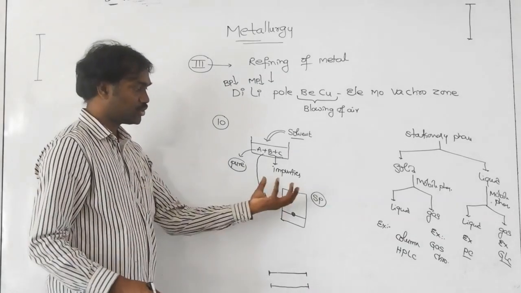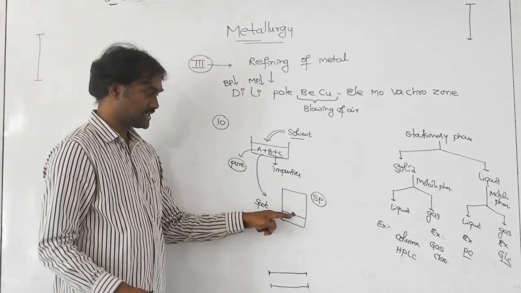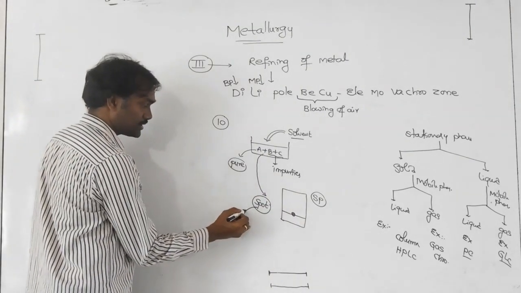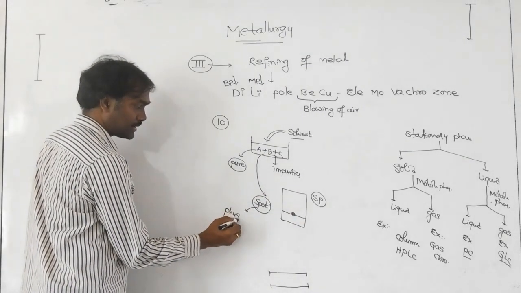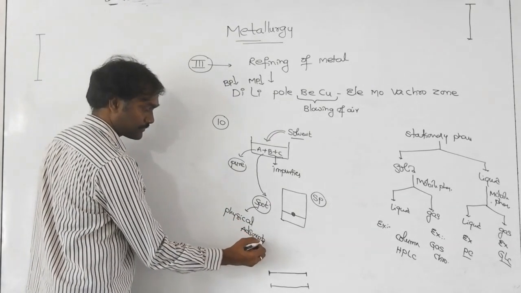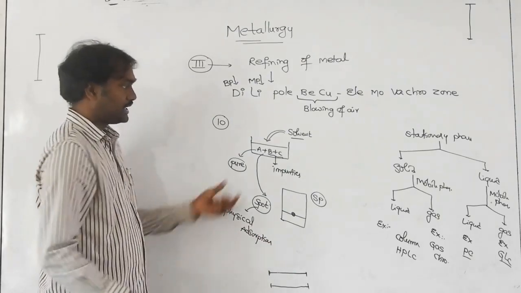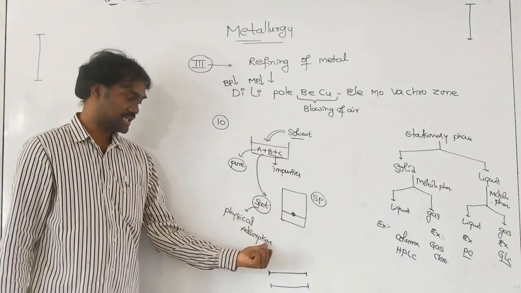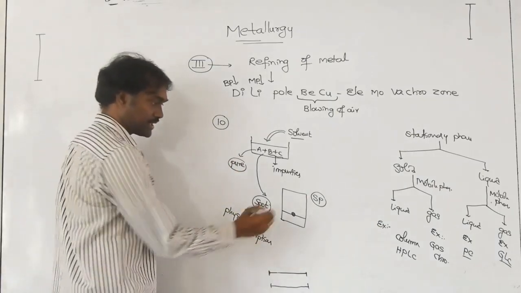Next, what happens is that it is adsorbed. Which type of adsorption? This is a physical adsorption phenomenon. So in this chromatography, which effect is observed? That is physical adsorption. This is also important.